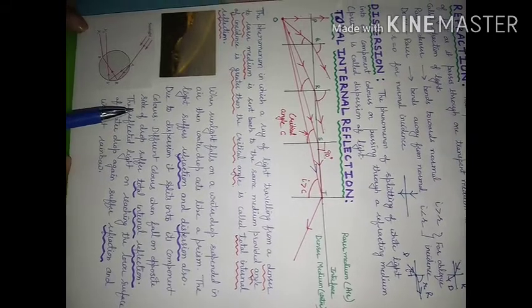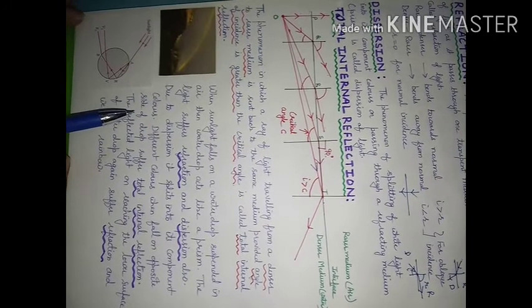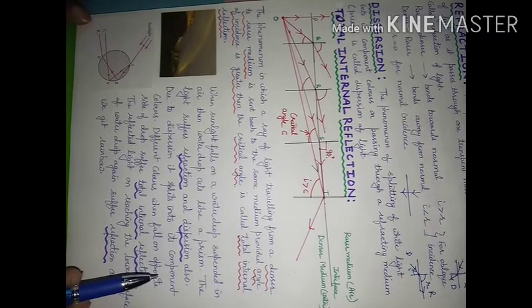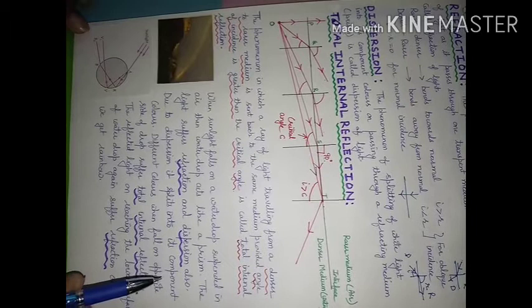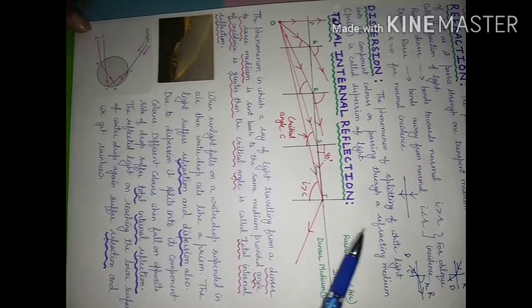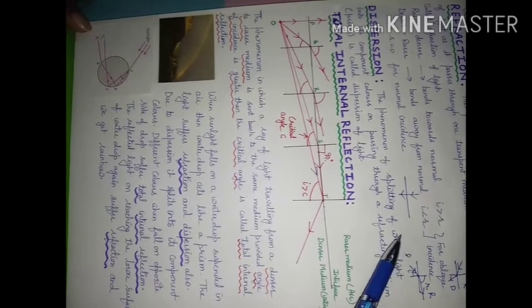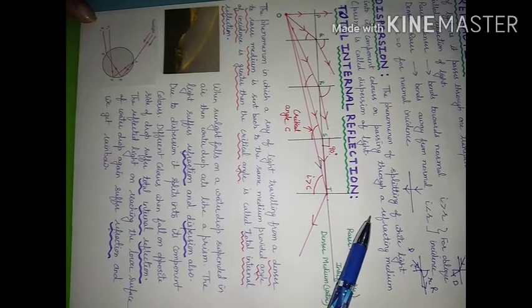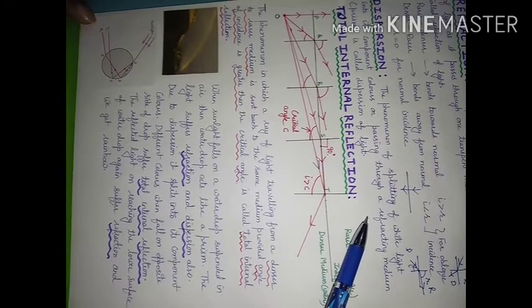During rainfall or after rainfall, what happens? Water drops or raindrops are suspended in air. And when sunlight falls on these water drops, these different phenomena at different phases of that raindrop are going to take place. Let us consider one by one.